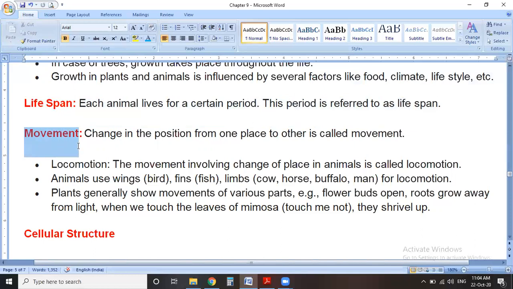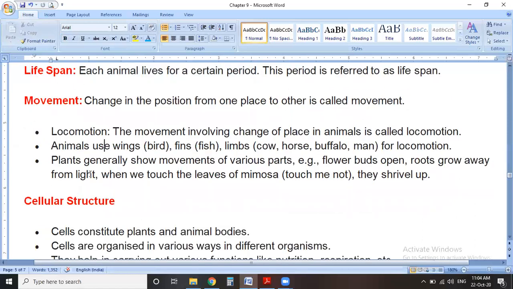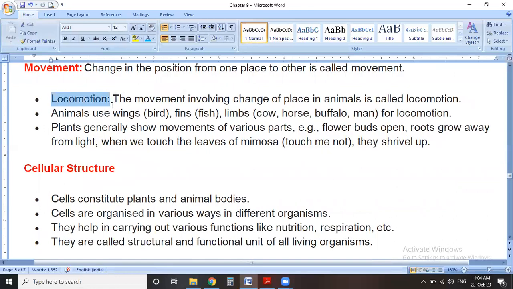Movement. The next characteristic is movement. So what is movement? Change of position from one place to another is called movement. When we talk about movement, we use a word, locomotion. Locomotion means movement by our organs, like a fish moves in water with its fins or tail, and a pigeon moves in the air with its wings.